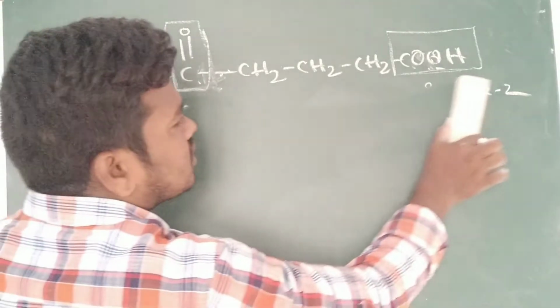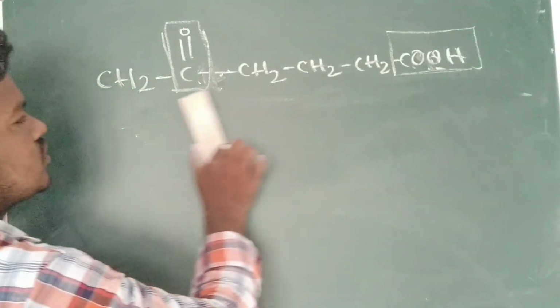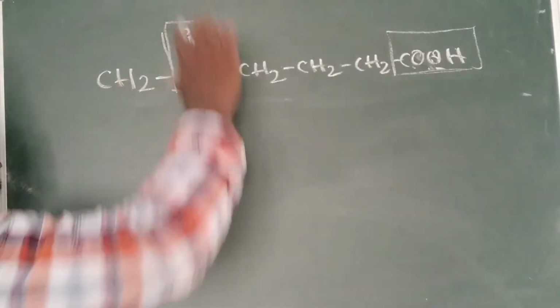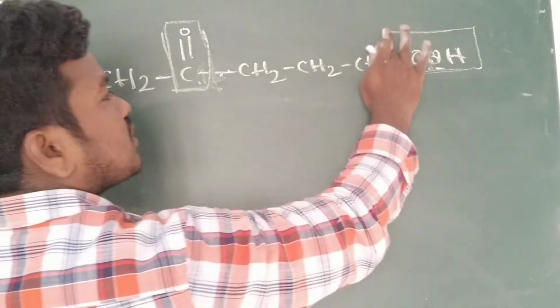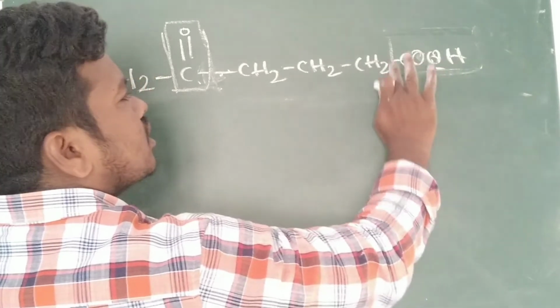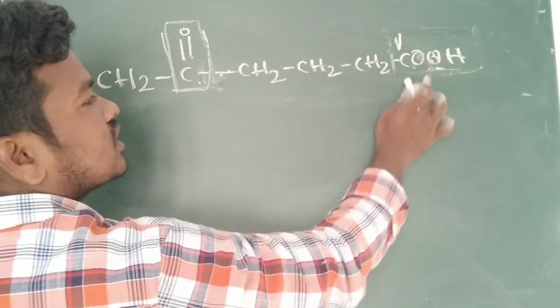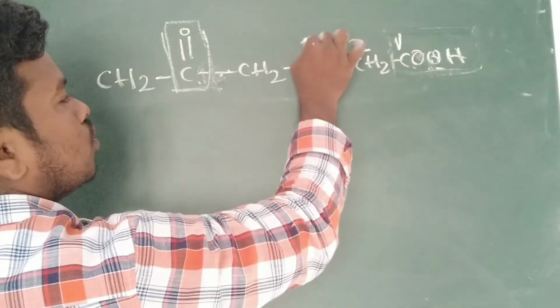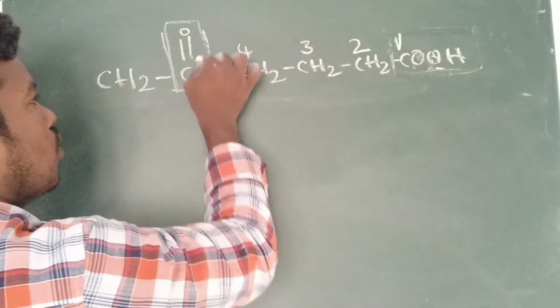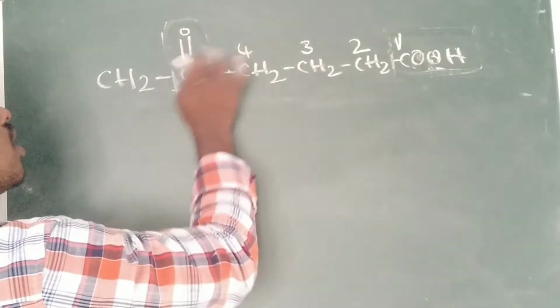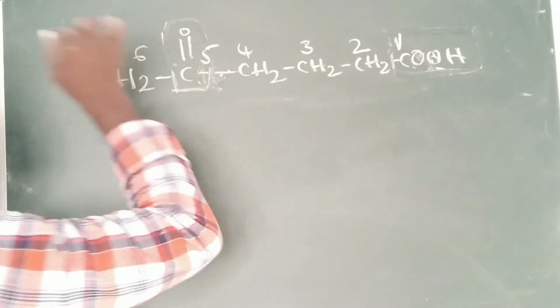Already we have identified the different types of functional groups, the suffix and the prefix. So the next step is giving the naming. I am numbering 1 2 3 4 5 6.